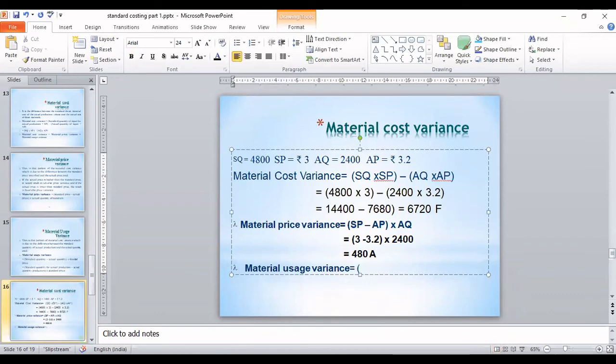So what is the formula for this? Standard quantity minus actual quantity into standard price. So replace the values. Standard quantity we have 4,800 minus actual quantity we have 2,400, multiplied by standard price, rupees 3.